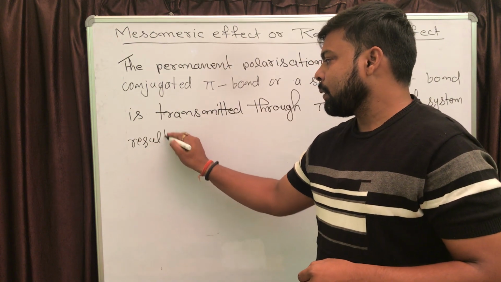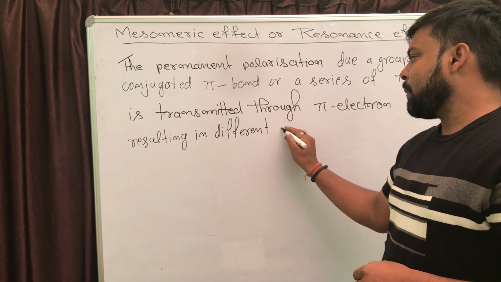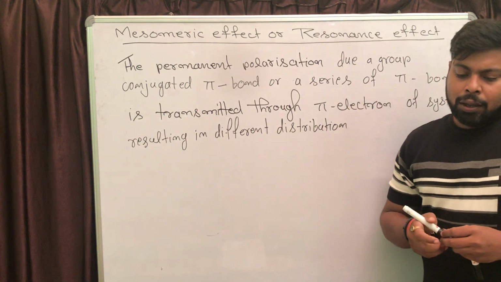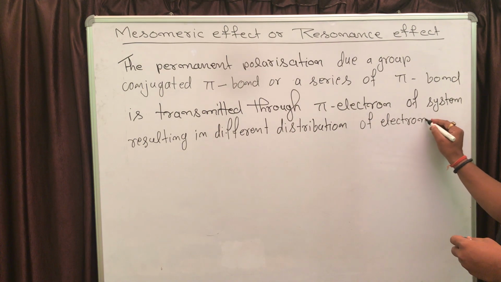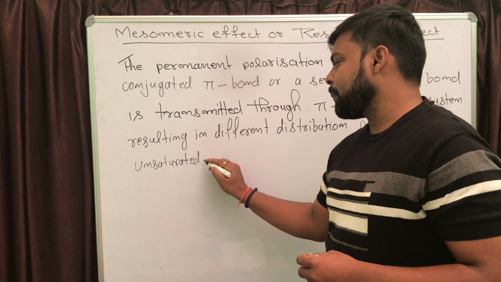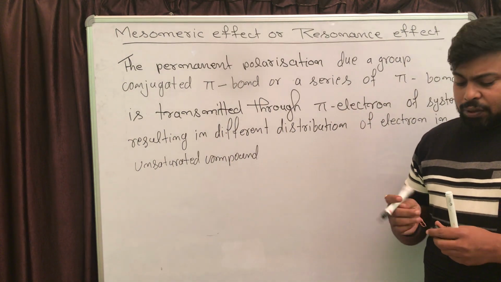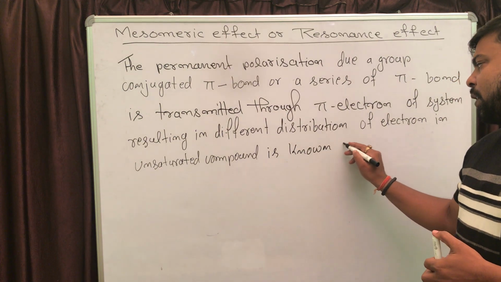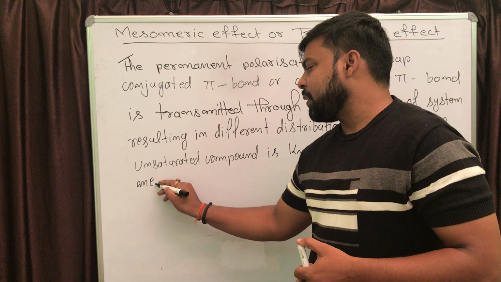Resulting in different distribution of electron in unsaturated compound, which is known as resonance or mesomeric effect.